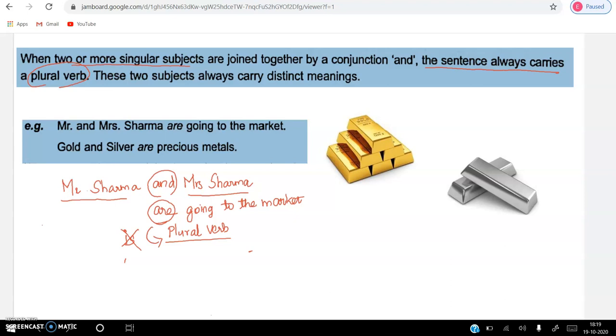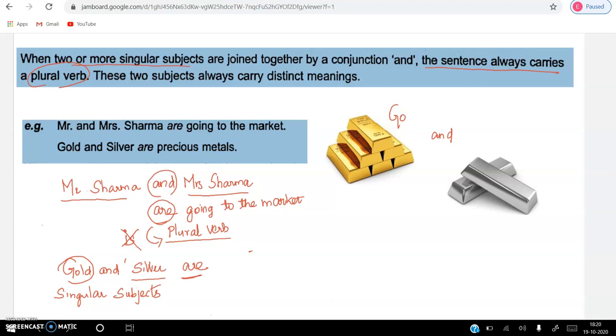Come to the next sentence now: gold and silver are precious metals. Gold is a word here, and silver is a metal over here. So, two singular subjects, when they are joined together, should take a plural verb. That is what is given here: two or more singular subjects, gold and silver.